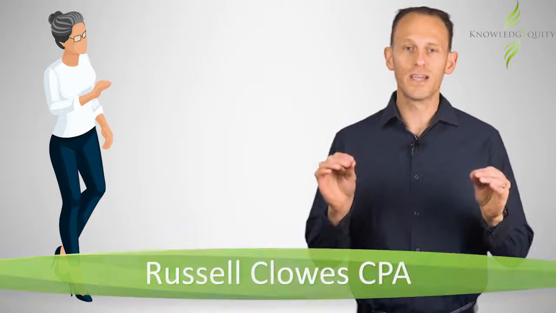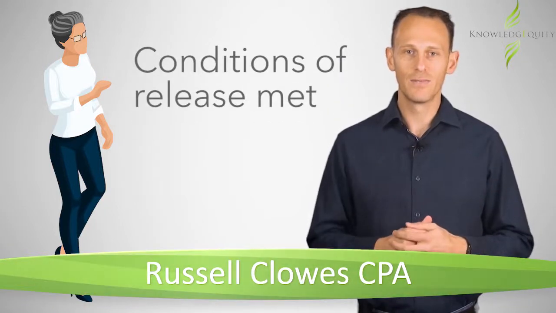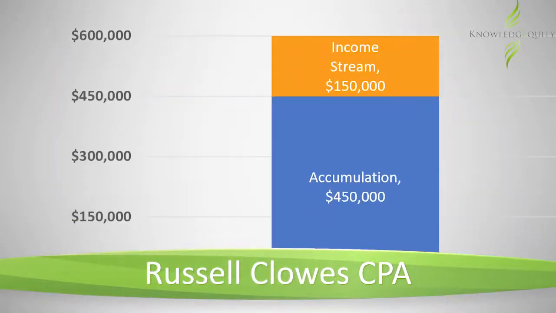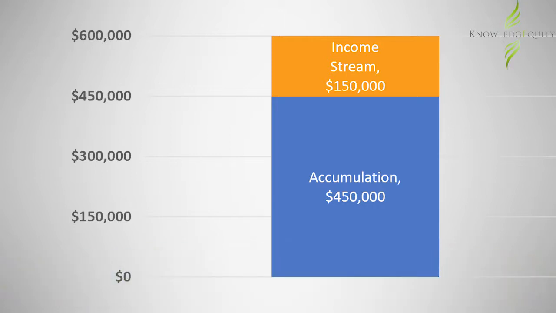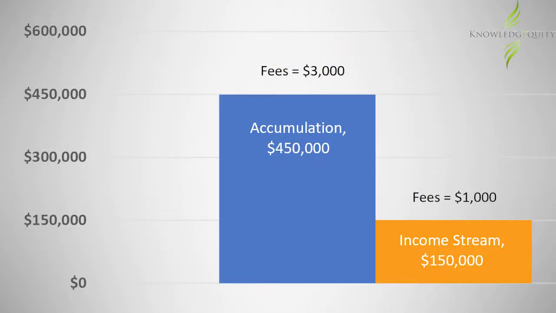Jane has reached preservation age and recently retired. She has a superannuation fund with two accounts, one being in accumulation phase and the other being in income stream phase. The assets for each account are separated, and so administration expenses and investment fees are easily identifiable for each.